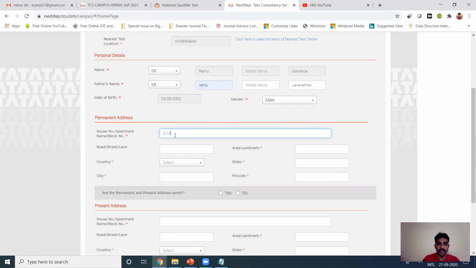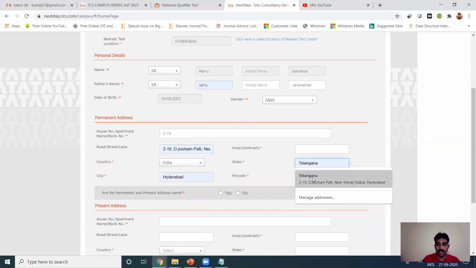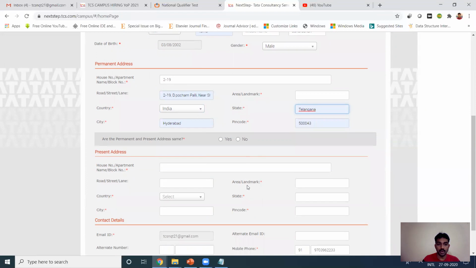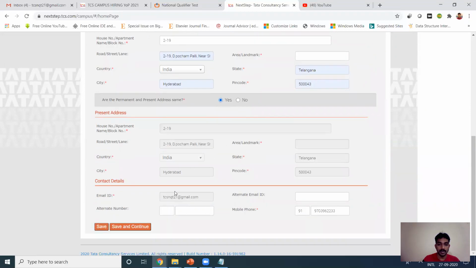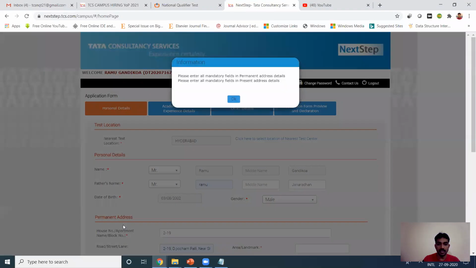Make sure that all details are filled correctly, because it may create problems again. As I put, the email ID I have given as alternative. I don't have any alternative email ID. They won't continue.